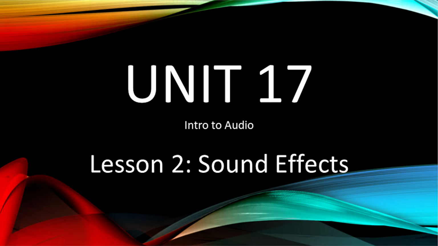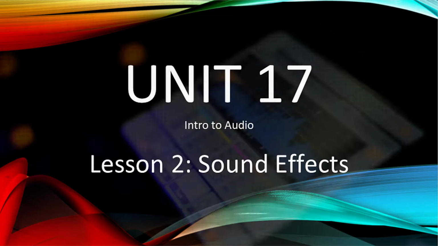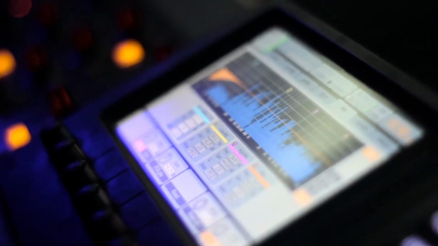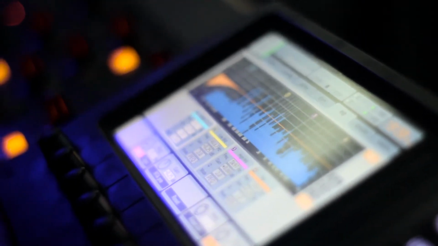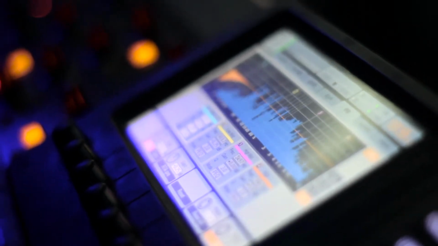Sound effects are generally used for when you need to show a sound and the original recording didn't have it. It can also be used for comedic or storytelling purposes. There are far too many uses for sound effects, so we'll just be going over the basics of what they can be used for and how to use them. So, without further ado, let's jump right in.